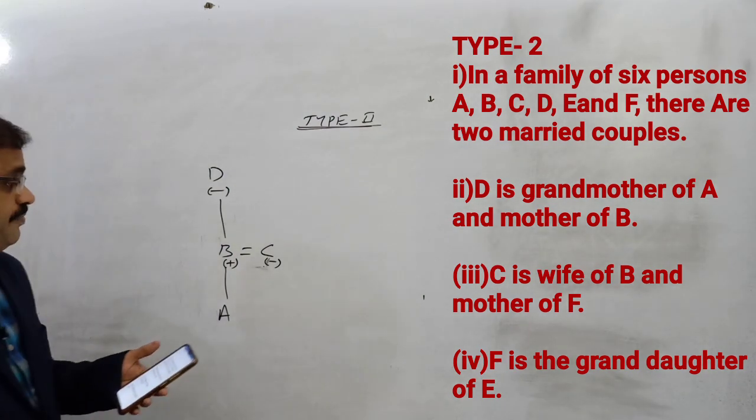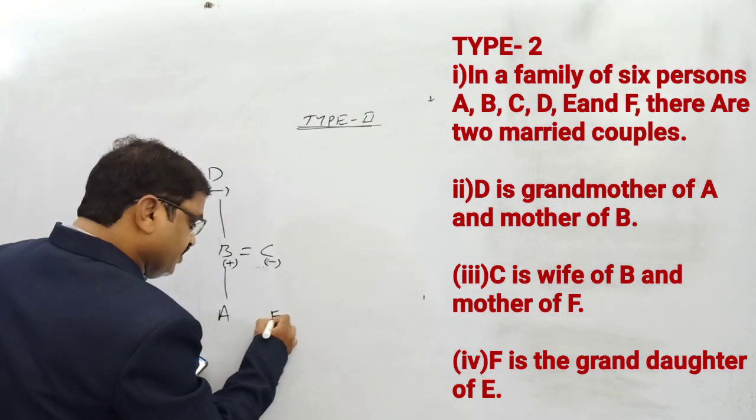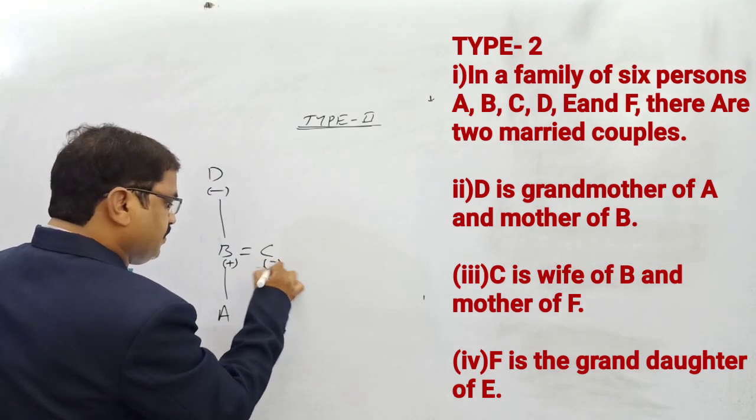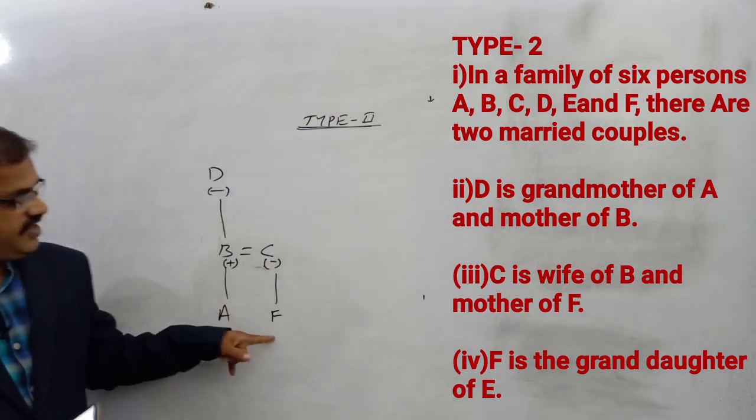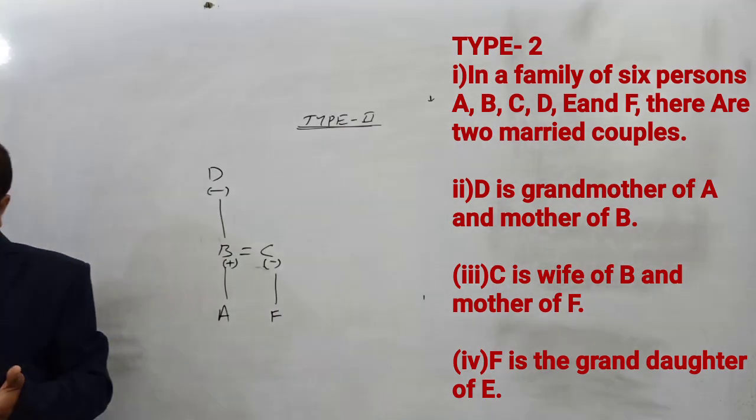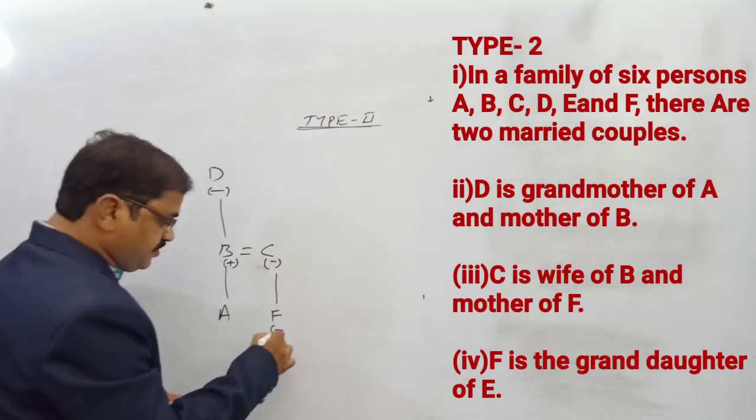C is the wife of B and mother of F, which is also given. C is the mother of F, as well as B is the father of F. Next, F is the granddaughter of E. So F is also mentioned here.